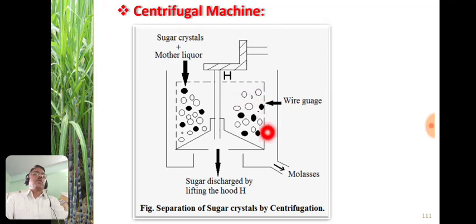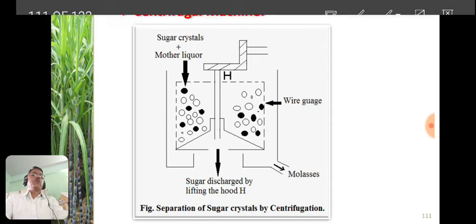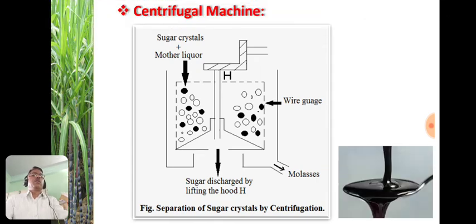This is the wire gauge, and from this the viscous liquid is given out, which is known as molasses, and this molasses looks like this one. This is a dark and viscous liquid. It is the mother liquor, with some sugar crystals. They are separated with the help of this centrifugal machine, and this sugar is discharged by lifting the hood.